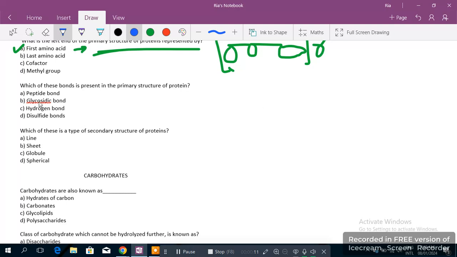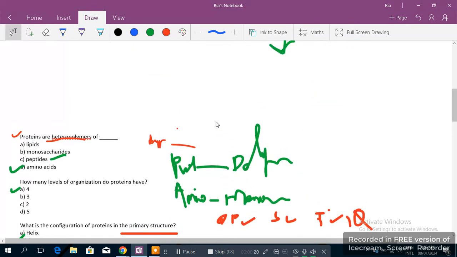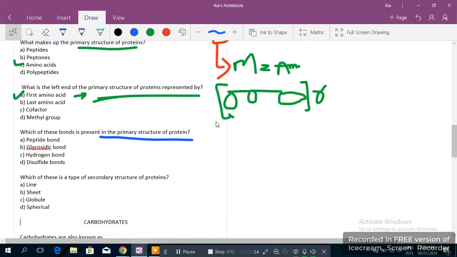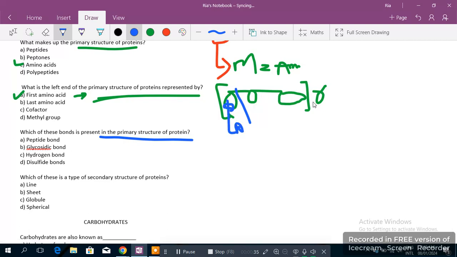So first, the question is, which bond is present in the primary structure of protein? This is a question I've told multiple times, but this is another MCQ, so we are supposed to discuss it again. The right answer here would be the bond like this one. These are made up of monomers. These monomers are known as amino acids, and the complete structure would be known as protein. So the bond between them is the peptide bond. Learn this, eat this, but do not forget this.